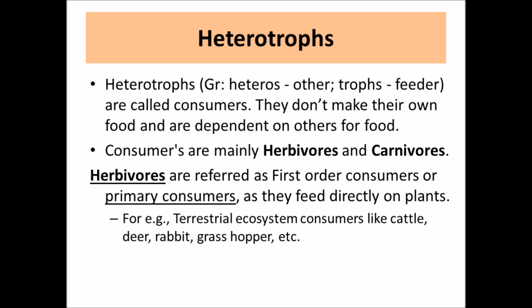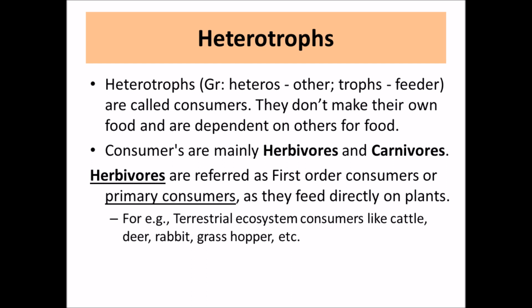Herbivores are the ones who can eat herbs or plants, or you can also say they feed directly on plants. That's why they are called herbivores, right? And these herbivores are also called primary consumers because they feed directly on plants. Carnivores are not the primary consumers. They come after primary consumers. They are called secondary, tertiary, or quaternary consumers based on the nature of the food chain that exists in any kind of ecosystem.